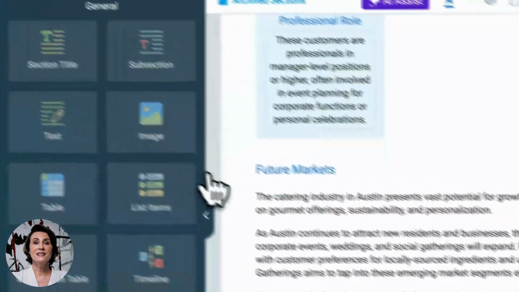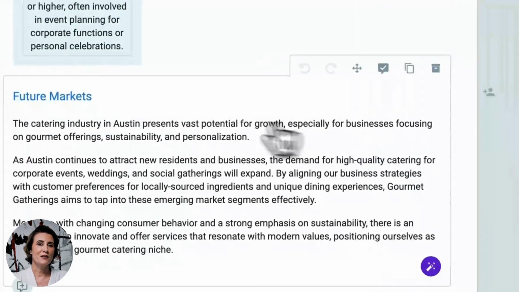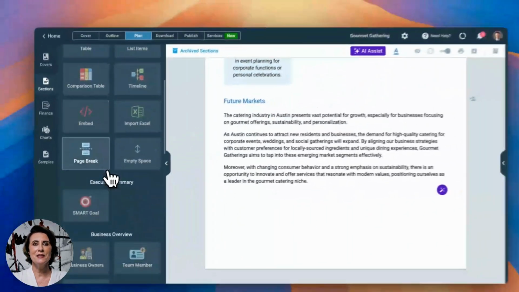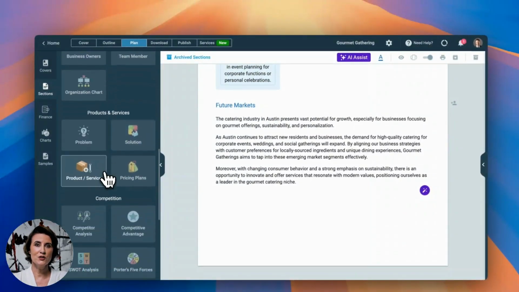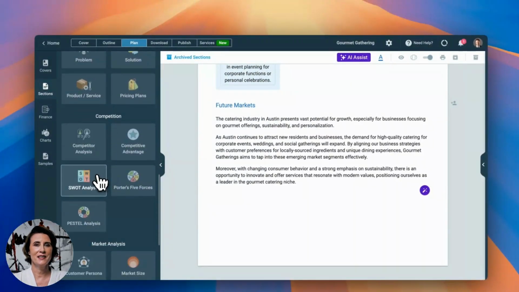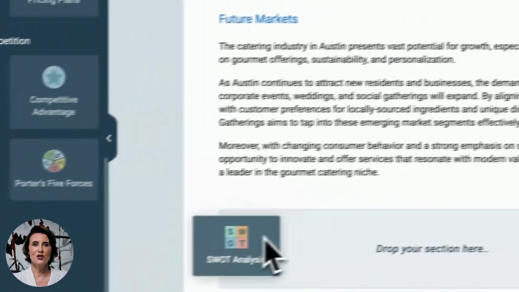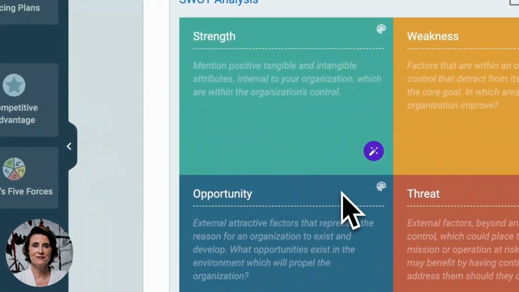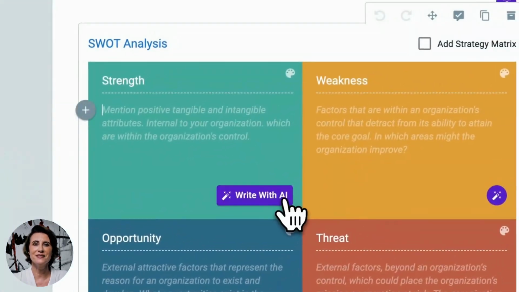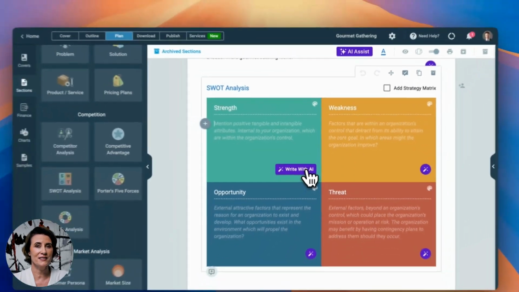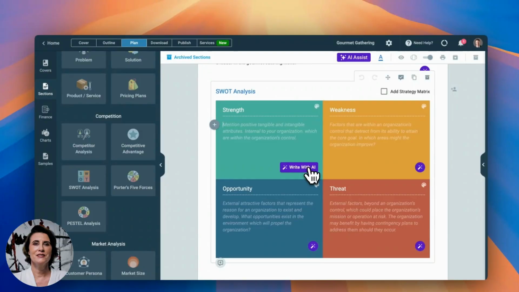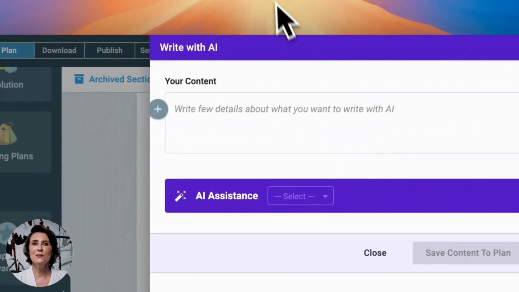Okay, now let's say you want to write a SWOT analysis for your catering business. Simply go to the left sidebar that includes all the aesthetically pleasant elements that you can simply drag and drop and start writing into it. Let's say we want to write a SWOT analysis for our catering business, so simply write with AI and write a short prompt here.